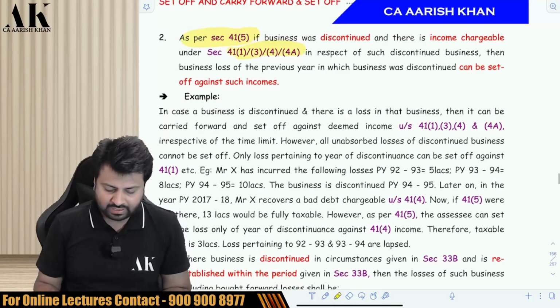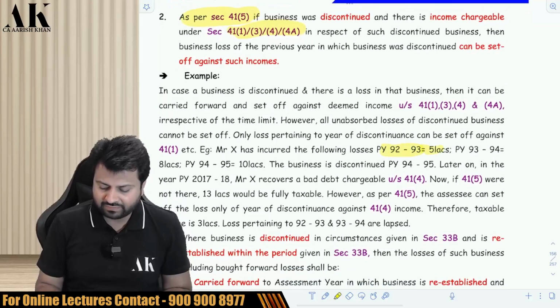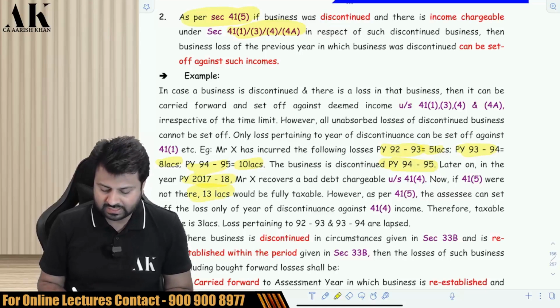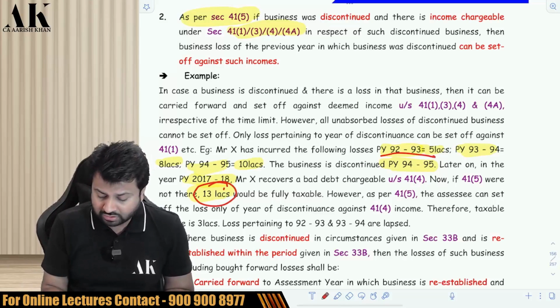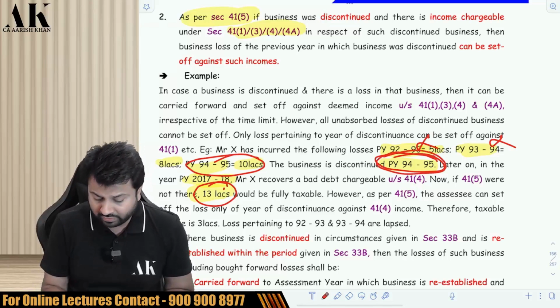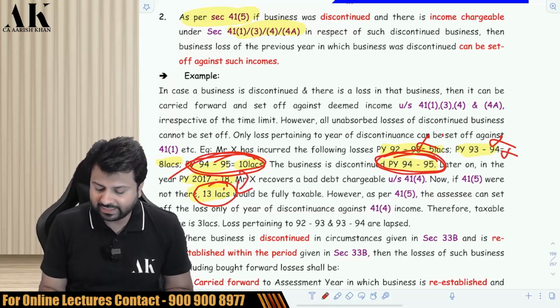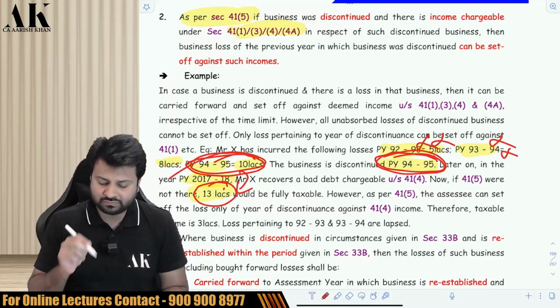Like in this example, there was a loss in 92-93 of 5 lakhs, in 93-94 of 8 lakhs, and in 94-95 of 10 lakhs, and in 94-95 the business discontinued. Now almost after 22 years, Mr. X recovers 13 lakh rupees. So against this 13 lakh rupees, he can set off not all the loss, only the loss of the year of discontinuance. He cannot set off the loss of earlier years. He can set off only the loss of the year of discontinuance, and he will set off the loss of 10 lakhs, and this 93-94 and 92-93 loss will lapse. This is what this provision has to say.